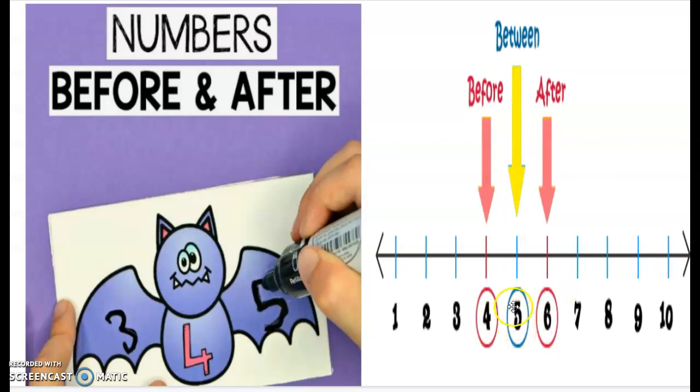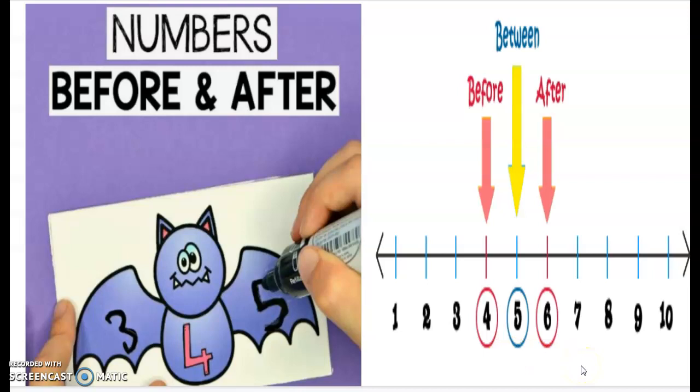So after 5 what comes? 6. So before means whichever number is given to you, you have to see the number before. आगे का number देखना है. And in after, whichever number is given, you have to see the number which comes behind. पीछे आता है. Okay.